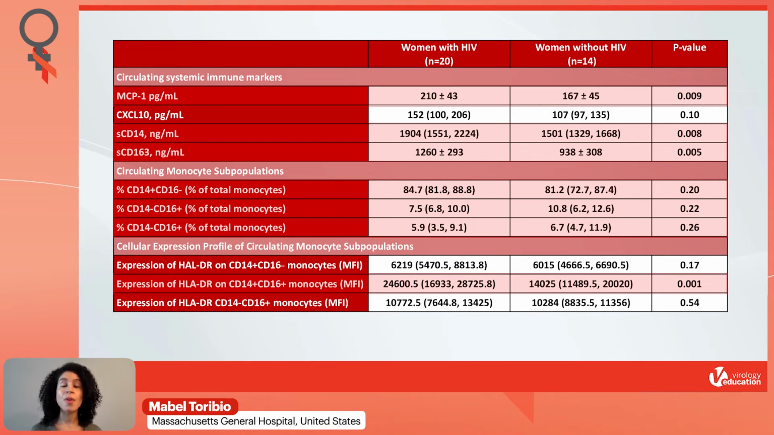This group of monocytes are inflammatory monocytes because of their pro-inflammatory cytokine signature. That is, when they're stimulated, they release pro-inflammatory cytokines or molecules. And further, HLA-DR is a cell surface marker of immune activation. And so this higher degree of expression of HLA-DR on inflammatory monocytes among women with HIV is reflective of higher inflammatory monocyte activation in this patient population.